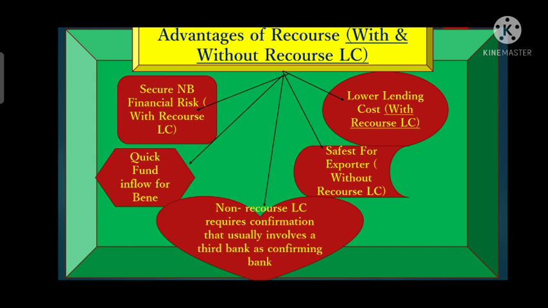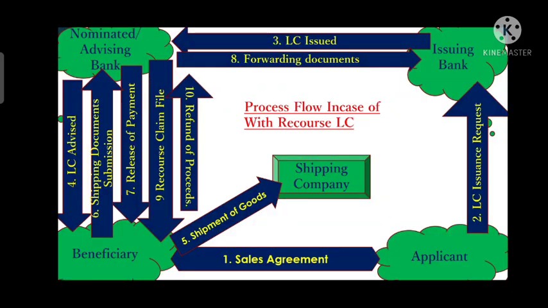So here, if it is a non-recourse LC, it will require confirmation from a bank, called the confirming bank, to add a confirmation. So these are all about the advantages of a recourse LC. Now we will discuss the process flow of both types of recourse. First we will discuss the process flow if it is a with recourse LC. If it is a with recourse LC, then what will be the process flow?